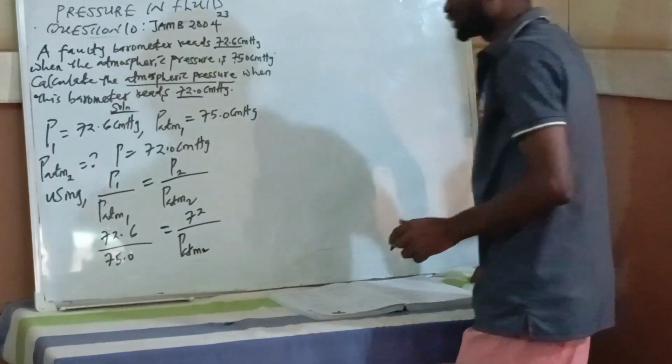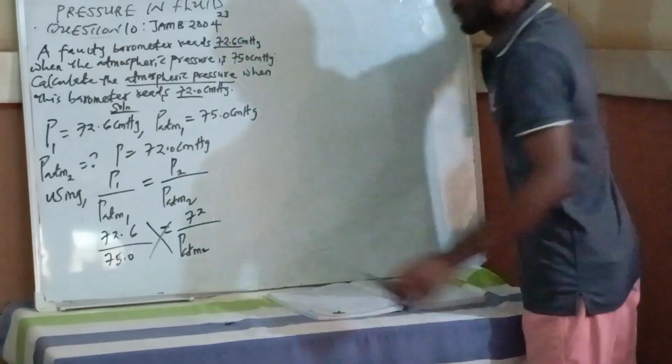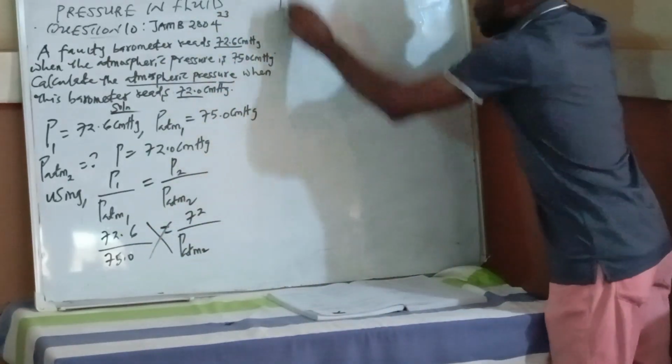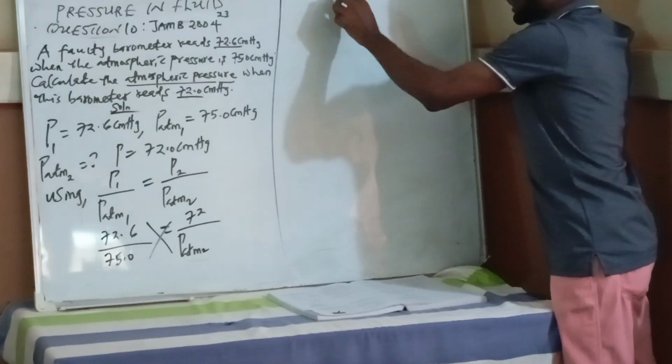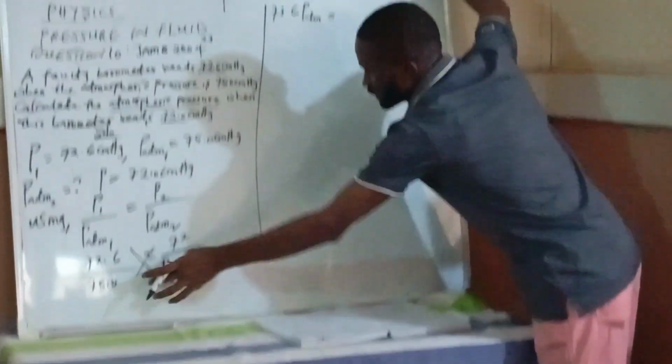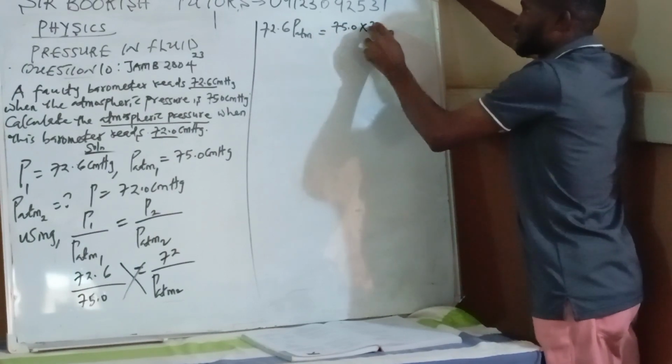Okay? So at this junction, I will cross multiply. When you cross multiply, this times this will give us 72.6 PATM2 is equal to 75.0 times 72.